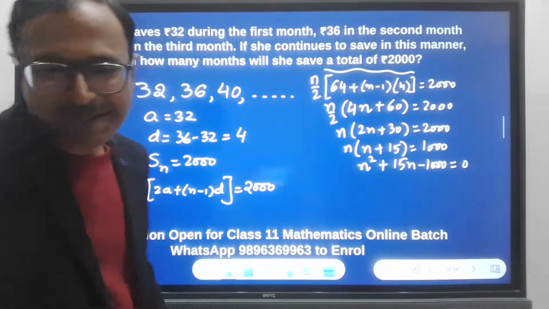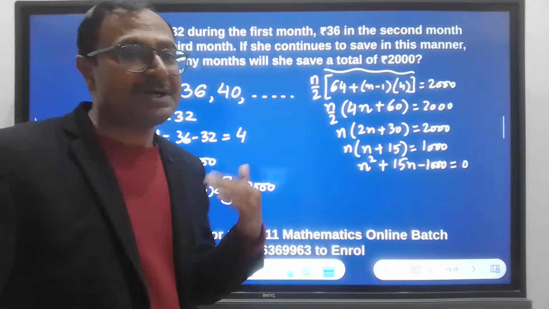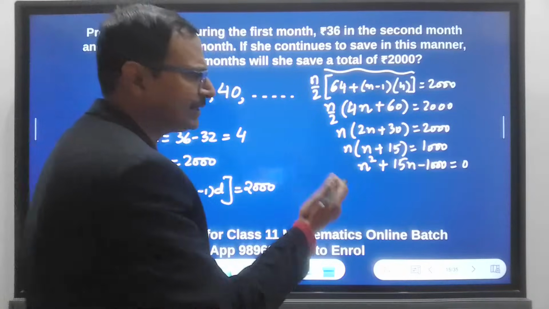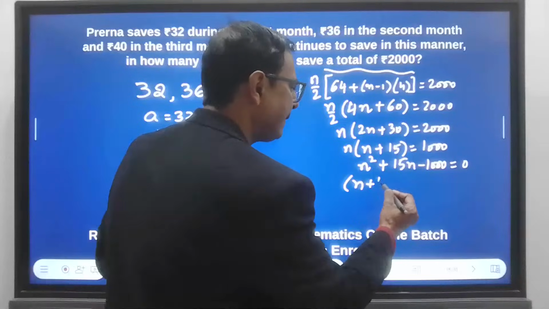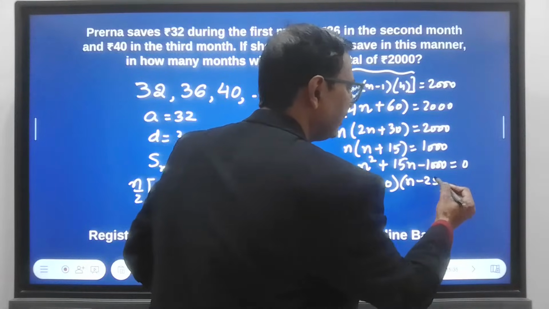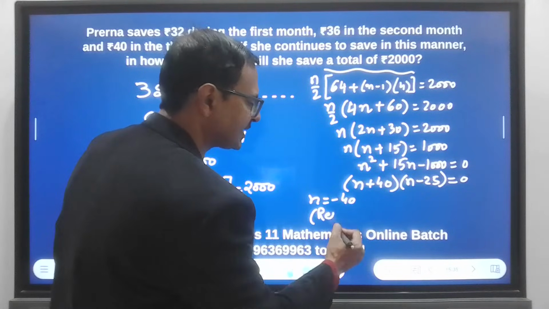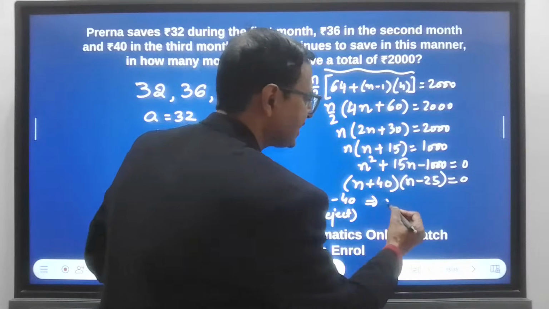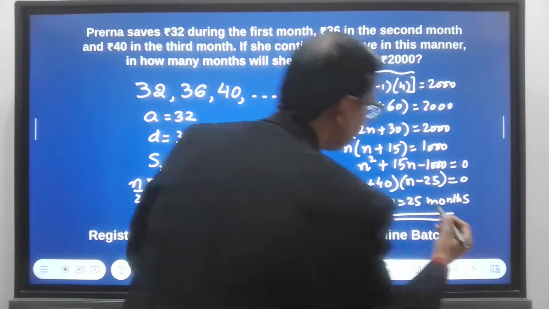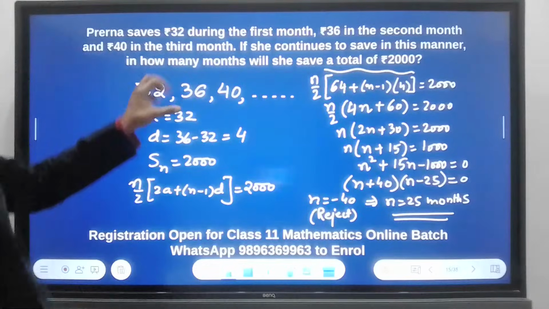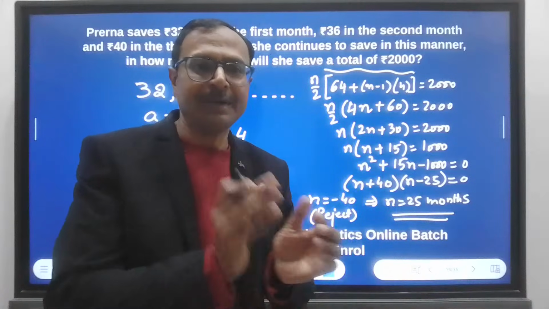So wonderful. Okay, so n equal to 25. Most of them are saying n equal to 25. That means after 25 months, her total saving will be 2000, right? So what are the factors? 40 and 25, that's what works. So n plus 40 and n minus 25 equal to 0. n equal to minus 40 gets rejected because the number of months cannot be negative, and that gives n equal to 25 months as the answer. So when she saves 32 rupees in the first month, 36 rupees in the second month, 40 rupees in the third month, after 25 months she will have 2000 rupees in her kitty.